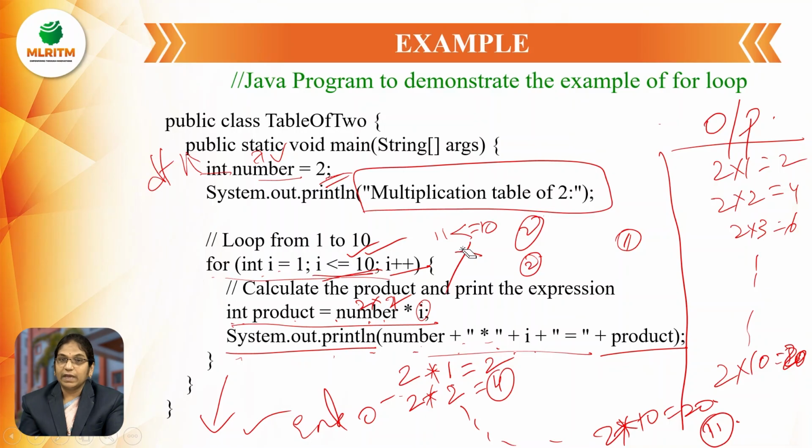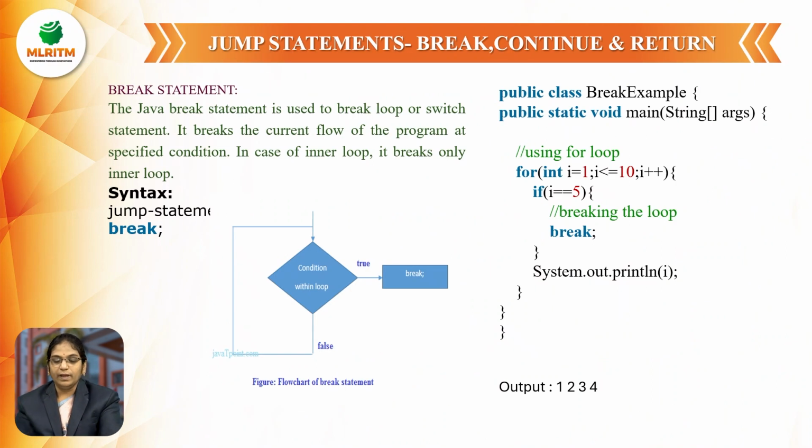Here we are predefined or pre-known with how many times I want to repeat the loop. That is 10. 10 times I am repeating the same loop statement. That's why we can prefer to use the for loop. And next thing is the third category of statements, that is the jump statements: break, continue, and the return statements.